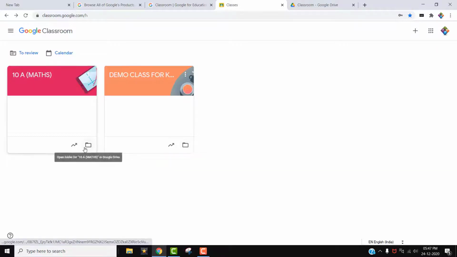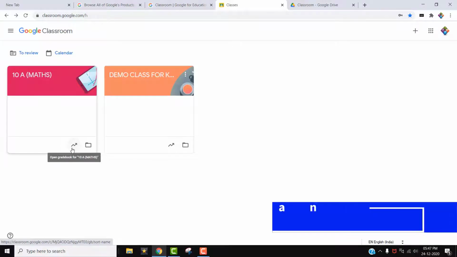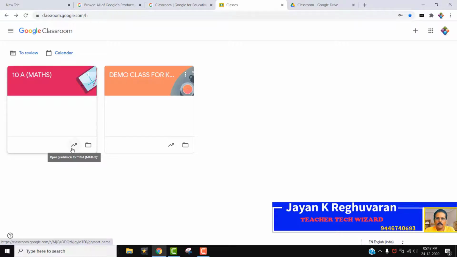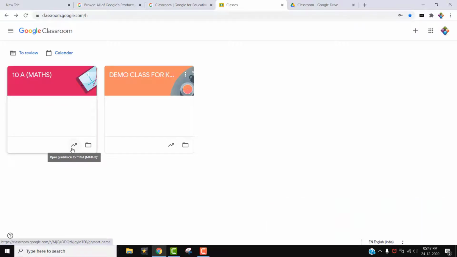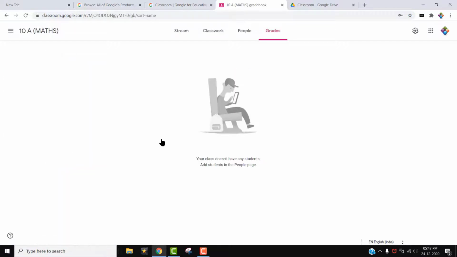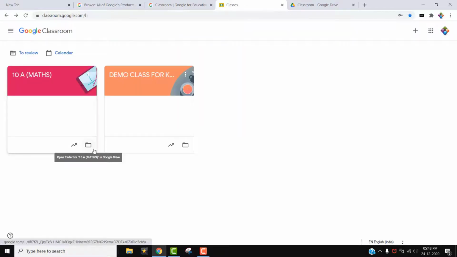Okay, so this is the icon. This one is the open Gradebook. After creating a classroom, we start assignments. After assignments, we give the marks and grades to the children. To go to the grade section, we have to click on this icon. This 10A Maths has no grades because we haven't added any children yet, so if you click there, you can't see anything. Anyway, I will show you. When you click there, we reach the grade area. Okay, this is the grade area. We will come back to it later. We are going back to the class now.